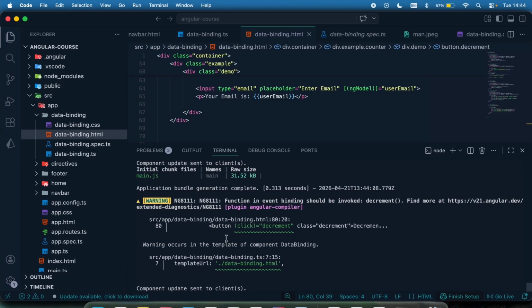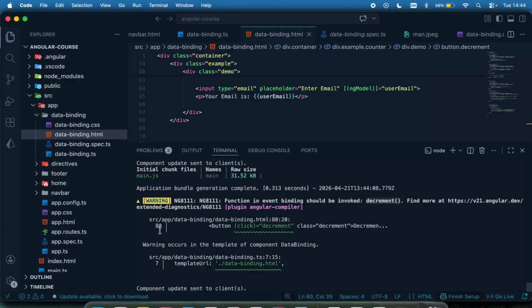I just want us to know how to debug and understand what error is coming from the terminal.